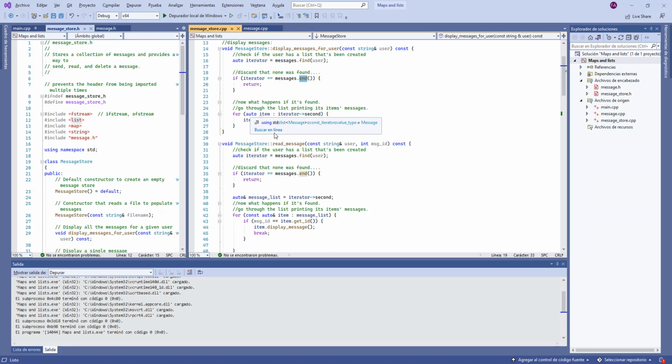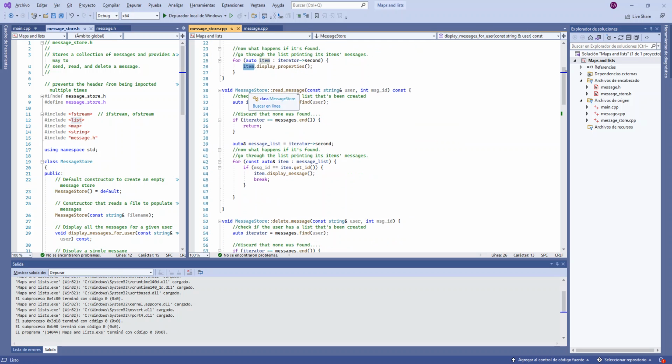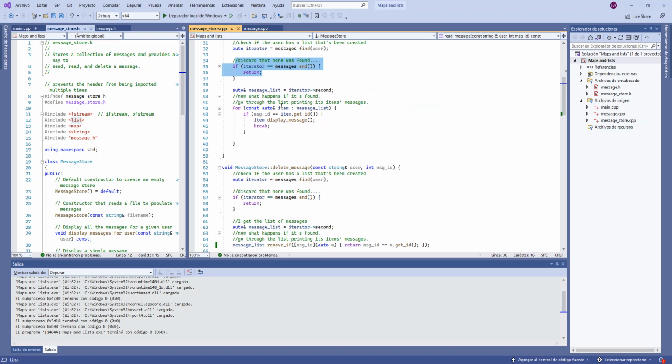If it's not the end, I call item display properties. The item would be a list, so I call it there. Then read message is kind of the same. I check if it exists, and then if the message has the same get ID, I use item display message.